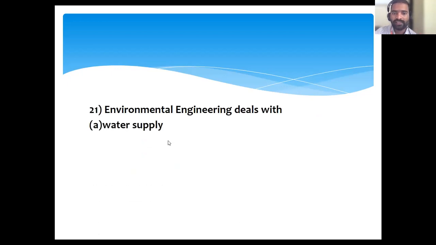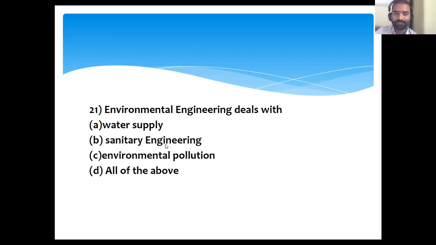Okay. Environmental engineering deals with water supply, sanitary, environmental pollution, all of the above. All of the above. So water supply means only water supply engineering. Water is dealt with, that is only water supply. Wastewater is dealt with, that is called sanitary engineering. If there is air pollution, water pollution, noise pollution, all will come under environmental engineering. So environmental engineering includes all the things: water supply engineering, wastewater engineering, air pollution, noise pollution, sound pollution. Clear?